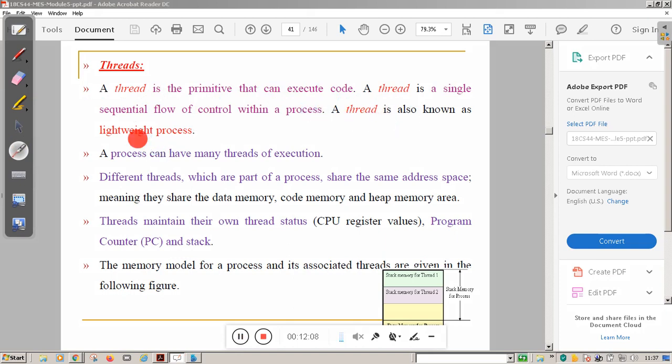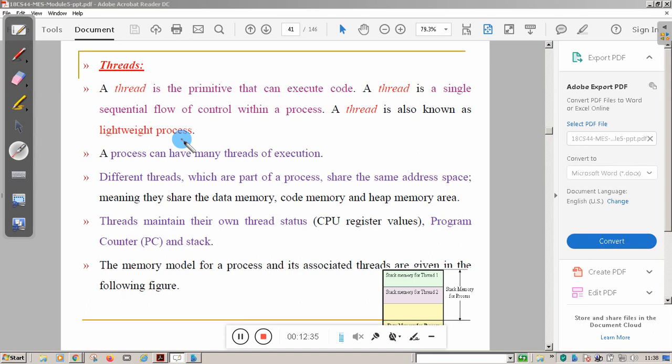A thread is also known as a lightweight process. A thread is a single sequential flow of control within the process. Now students, listen: thread is lightweight and process is heavyweight. That doesn't mean the process is 100 kg and the thread is 10 kg, not like that.